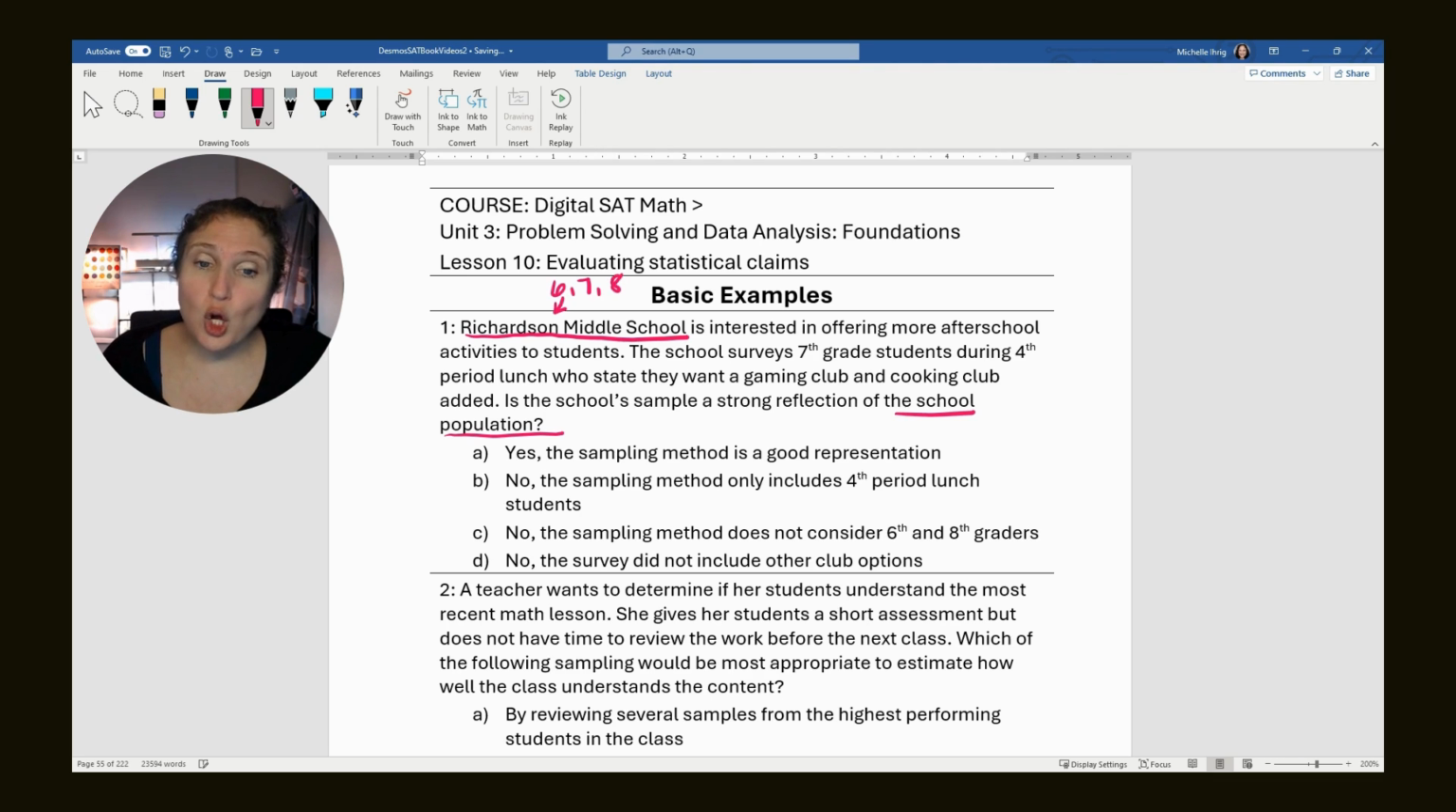But the school only interviewed 7th grade students in one lunch period. And so it's not going to be a good representation, first of all, because the school is 6th, 7th, and 8th graders, and they only interviewed 7th. So the sampling method does not consider 6th and 8th graders. If they interviewed 6th, 7th, and 8th graders during 4th period lunch, it would be reflective of the school population, because when a student has lunch doesn't impact if they want clubs or not. But what grade the student is could, and that's what's wrong with this scenario. Let's look at number 2.